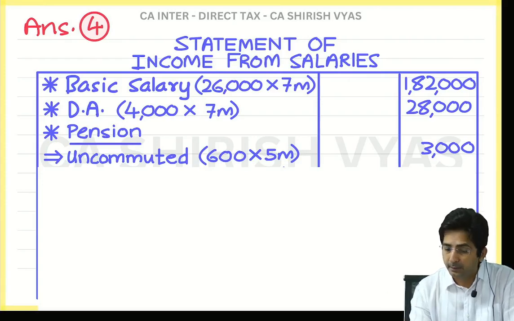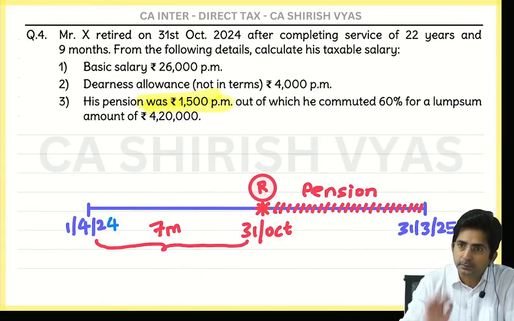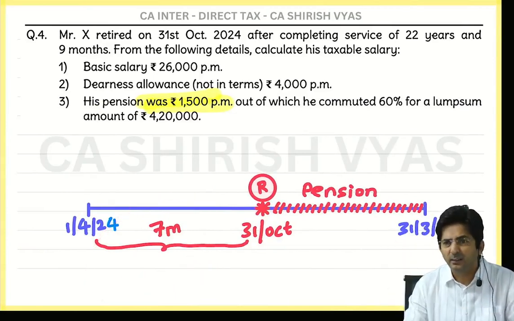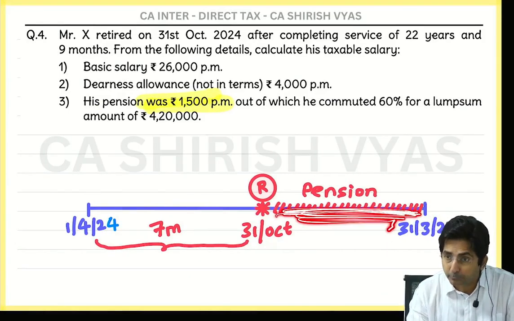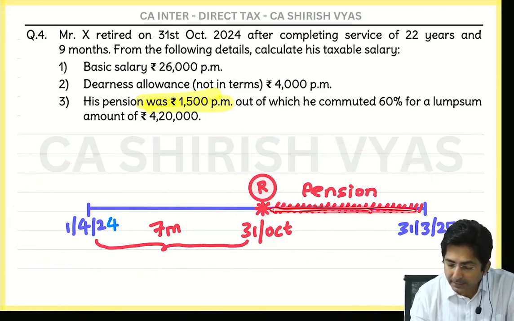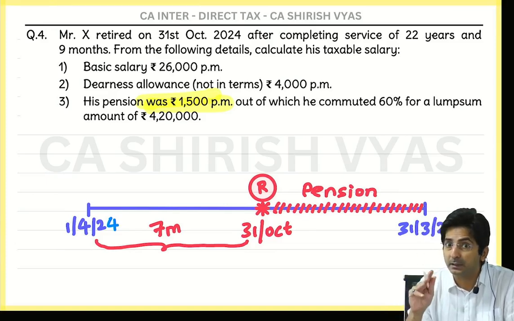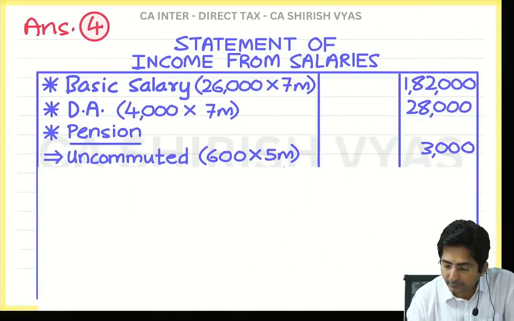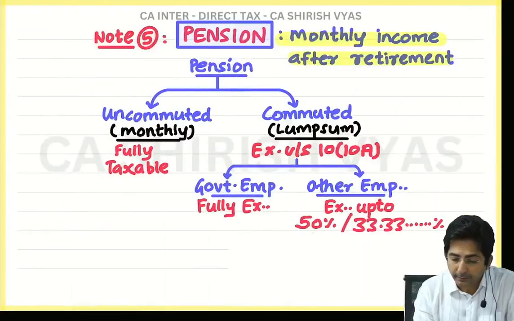Period after retirement. See, you know what blunder students make. Here also they multiply by 7 months, and some people multiply by 12 months. They don't think. If you think properly, you will know pension comes after retirement. That's why in the timeline, in this area, I had written pension, so that you remind yourself, oh, pension comes in this period after retirement. And see why I have written in the outer column? Taxable. It is fully taxable.